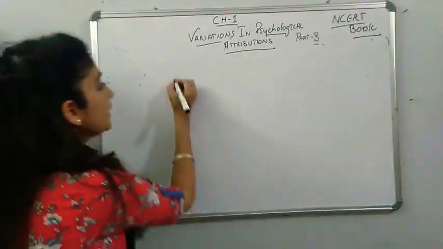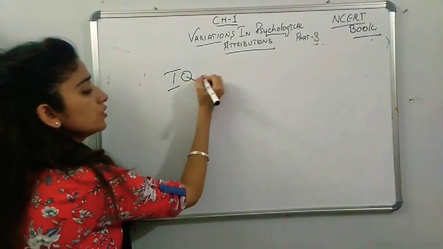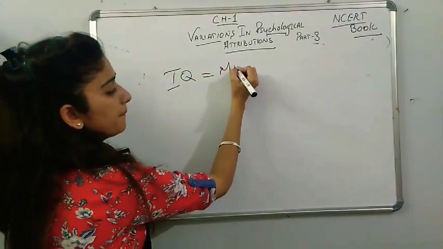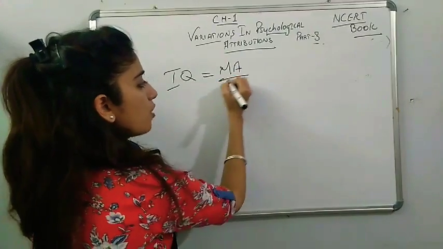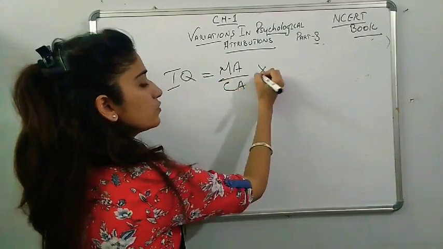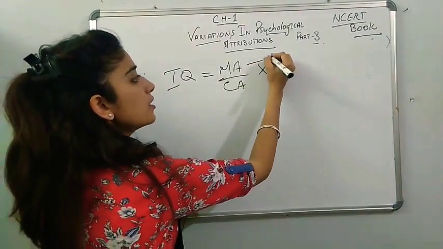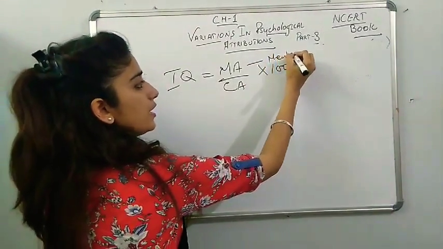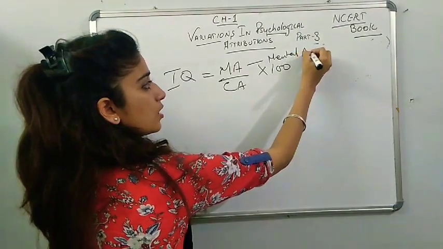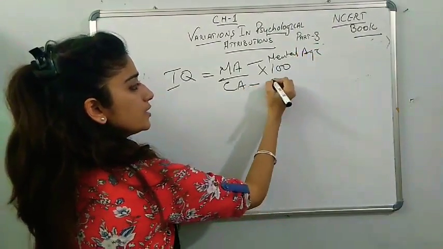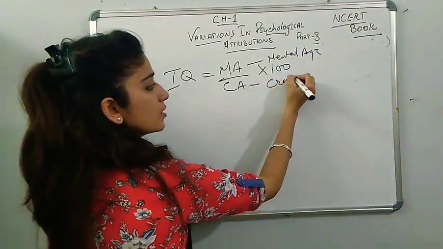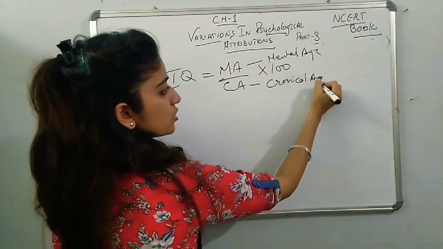That is by IQ equals MA upon CA into 100. In this, MA is mental age and CA is chronological age.